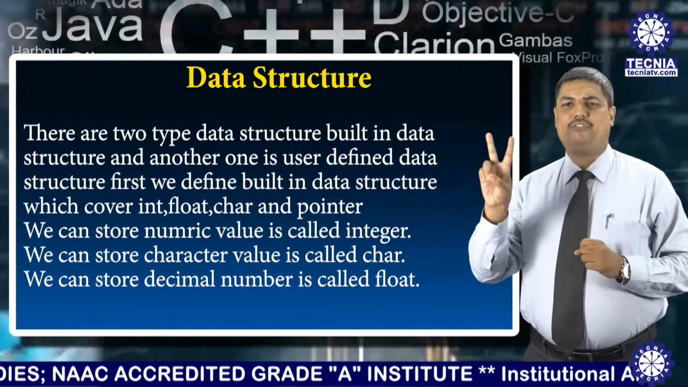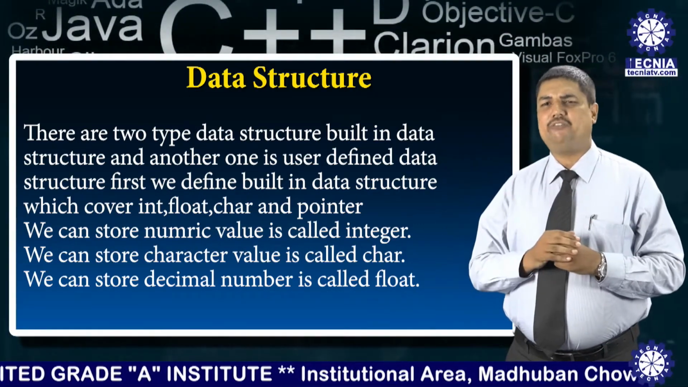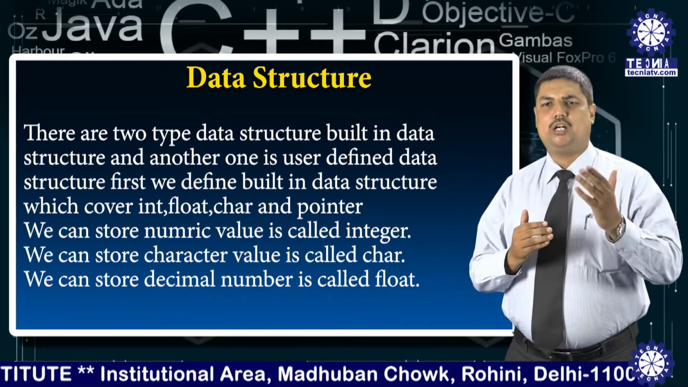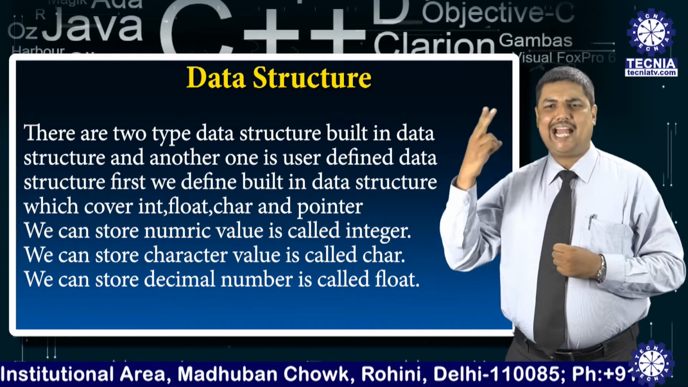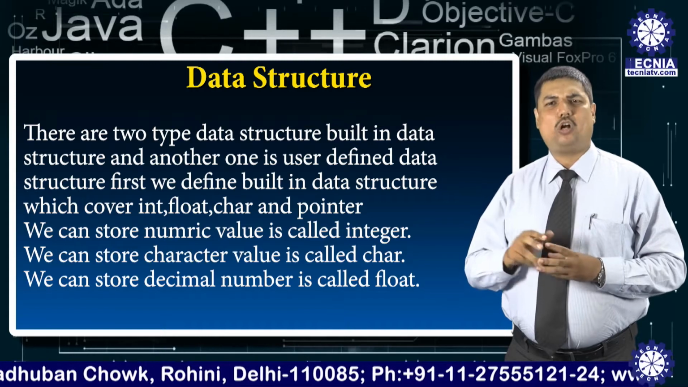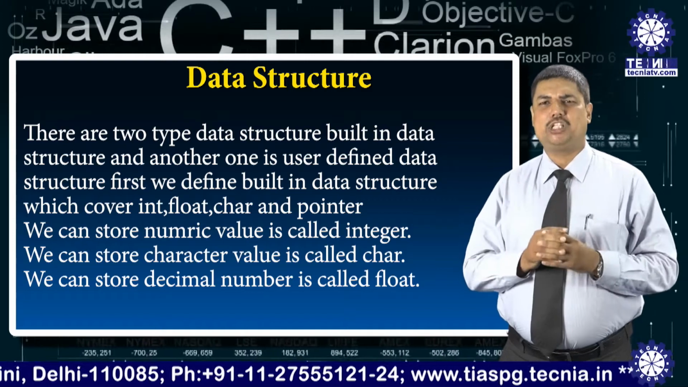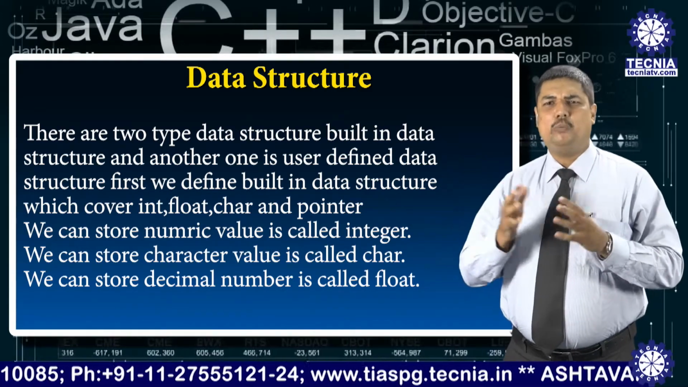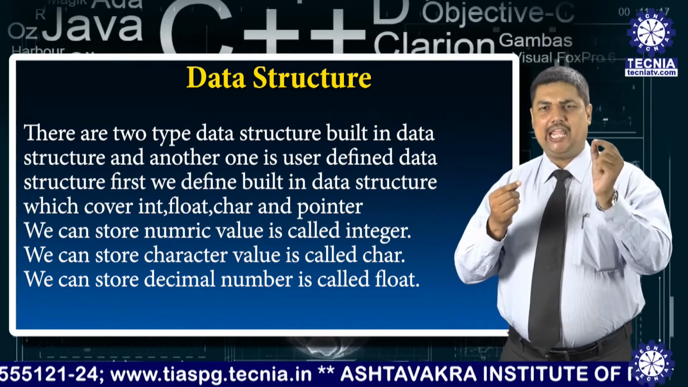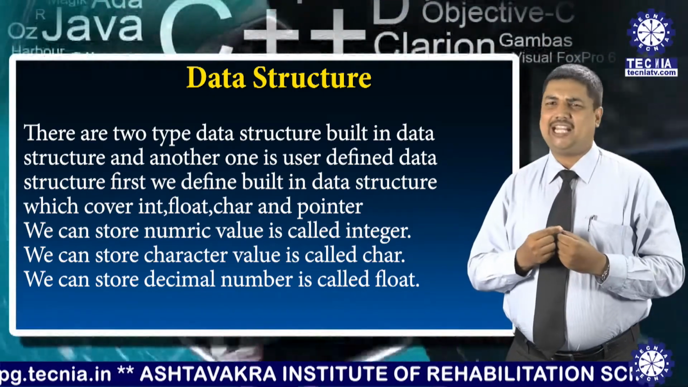There are two types of data structure. First is the built-in data structure and another one is the user-defined data structure. First we define built-in data structure, which covers integer, float, character and pointer. We can store numerical values called integer. Integer means a whole number, just like 10, 12, 13. We can store character values called char. Char means A, B, C, D, anything like a letter is known as a character.